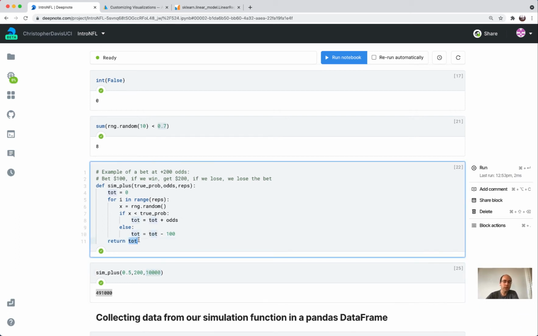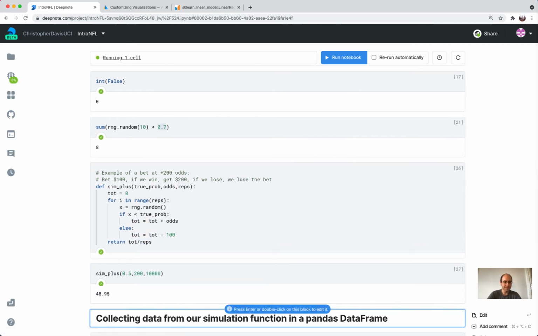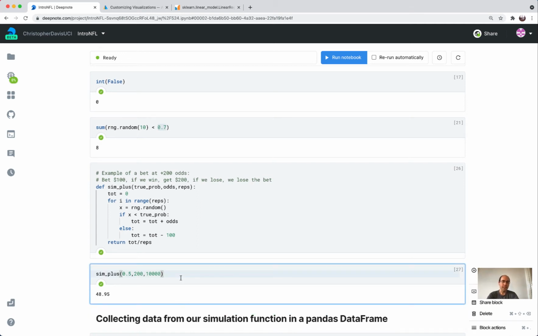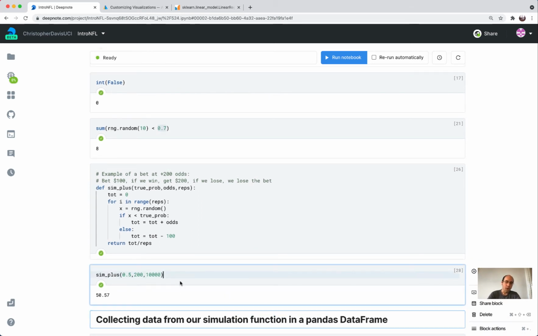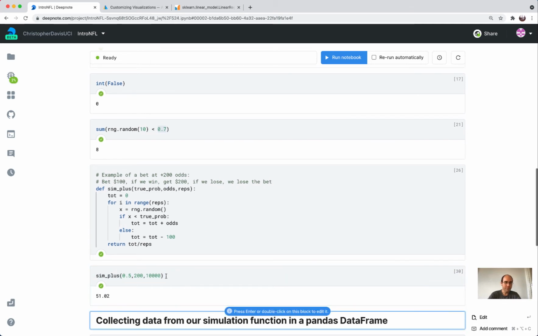That's because we're returning the total rather than the average. And I think returning the average makes a lot more sense. So instead of just returning the total, let's return total divided by repetitions. Okay, and that's looking a lot better. So on average, we're making like $50, it looks like.